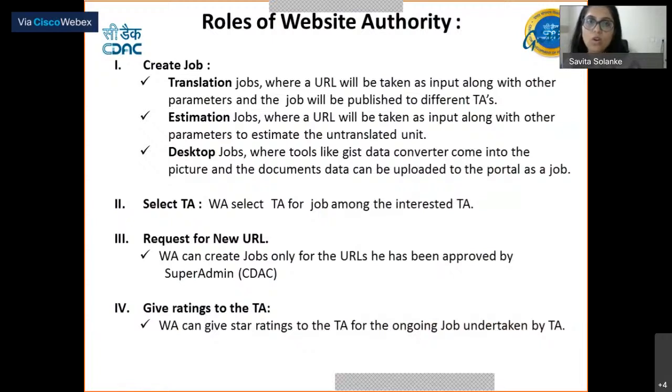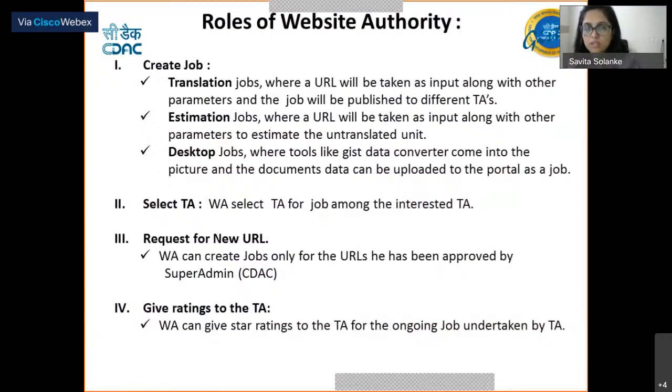So the first role of a website authority is to create a job, which consists of the contents of his website in a particular format that can be easily submitted to and undertaken by the translation agency. Here, we let the website authority create a job from three options.